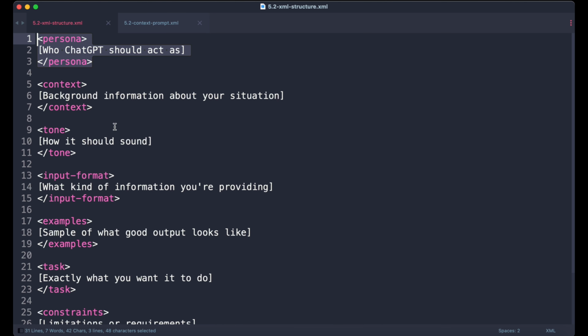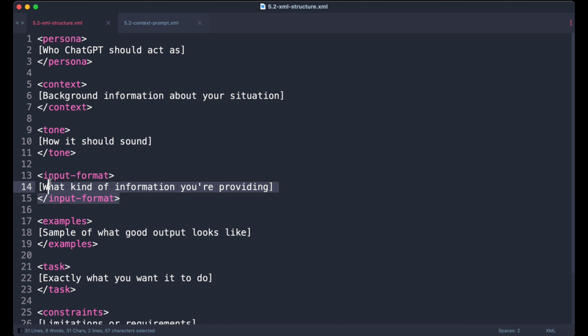The context section is absolutely crucial. This is where you paint the full picture of your specific situation. The more detail you provide here, the more tailored and relevant your results will be. Then let's talk about the tone tag. This is what prevents those generic, corporate-sounding responses that make you sound like a robot. Instead of getting something that sounds like it came from a template, you get responses that match your speaking or writing style.